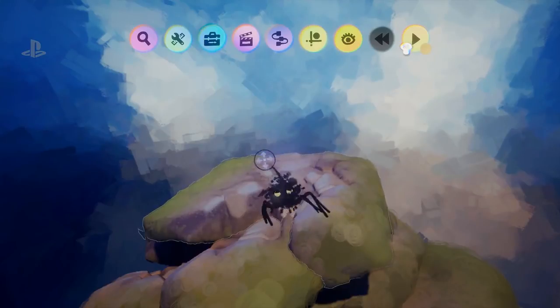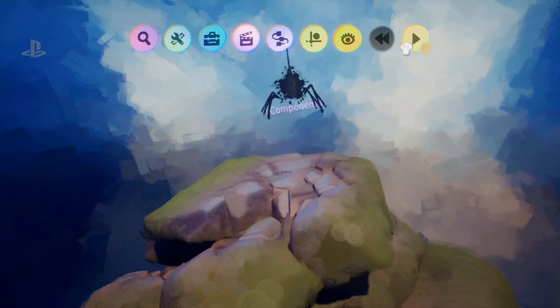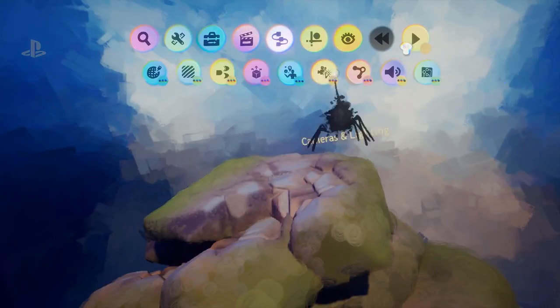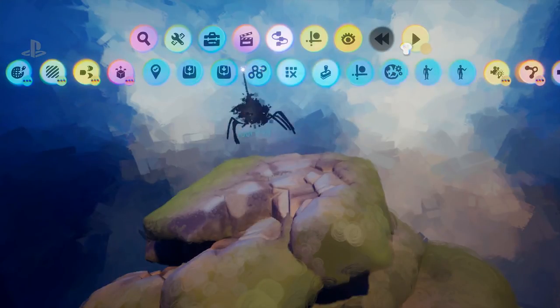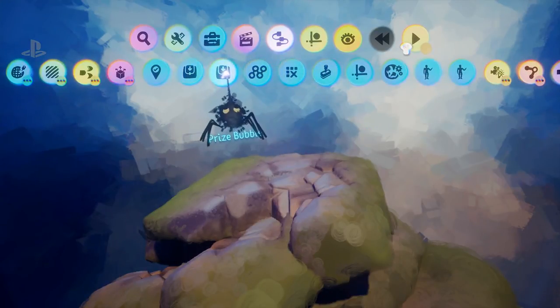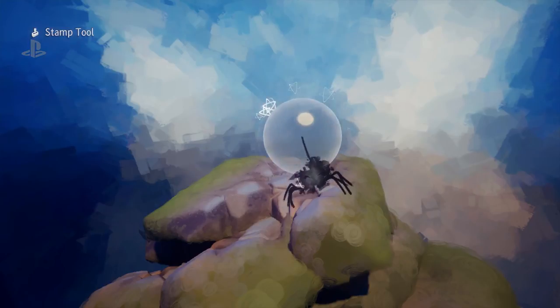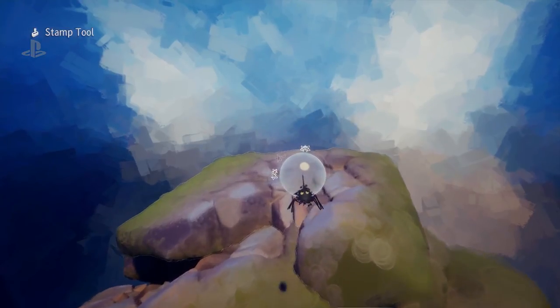So let's put a prize up here. Oh, I like prizes. We want there to be a point to this game, don't we? So if I go into gameplay gear, let's make a prize. The prizes are good, right? We need a reason for completing this perilous level that you've created for us.